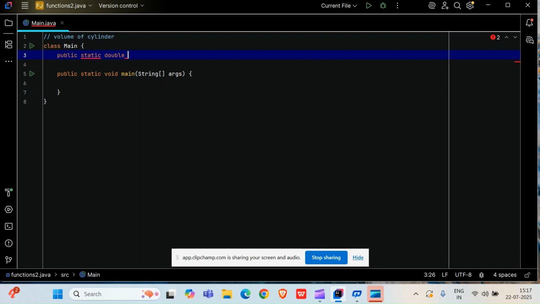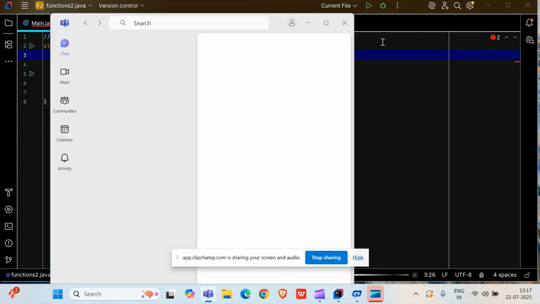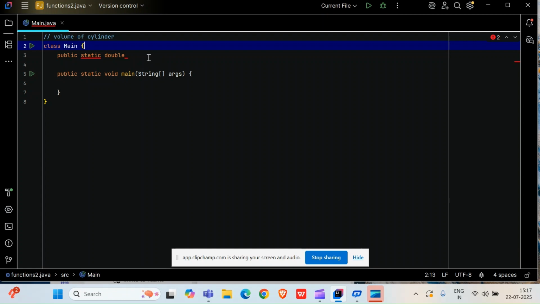The volume of a cylinder is not at all guaranteed to be a whole integer value. You can get the result in decimal also.